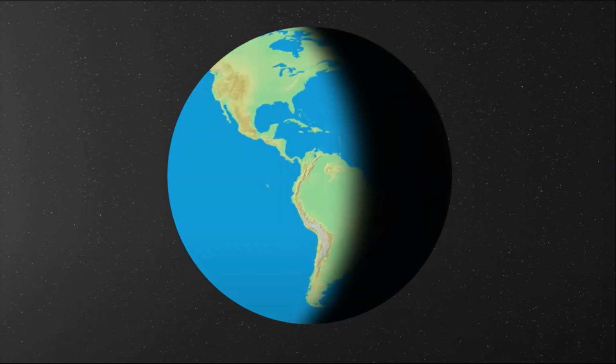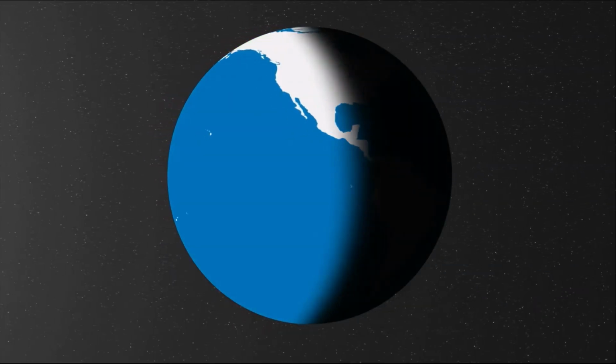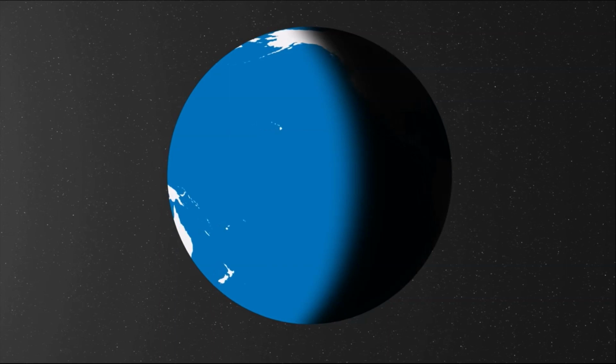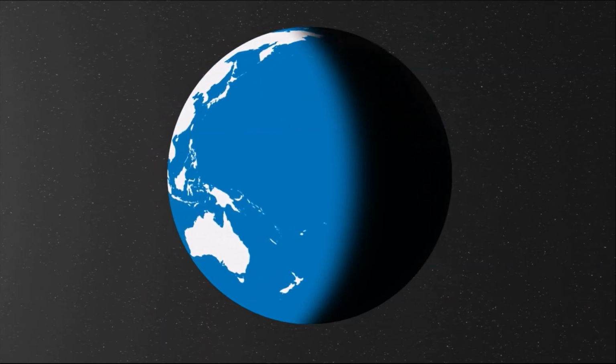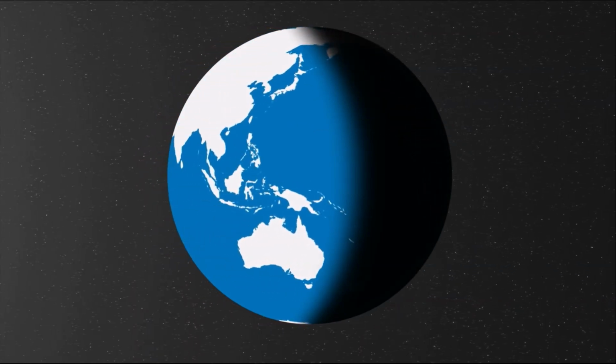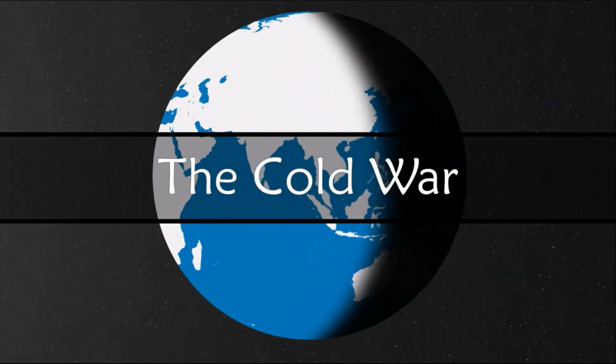During the second half of the 20th century, the world's two major powers were engaged in a face-off without direct confrontation for almost 45 years. Let's trace on a map the chain of events that shaped the Cold War.